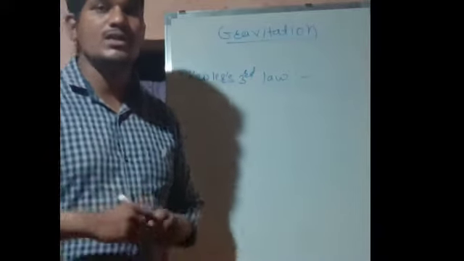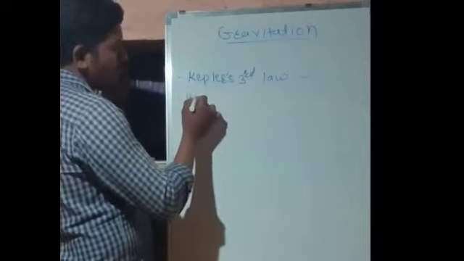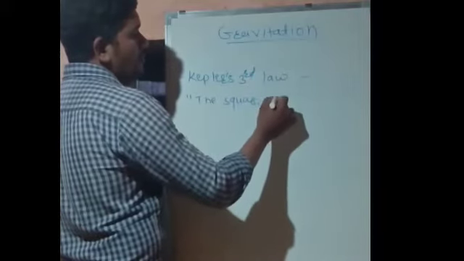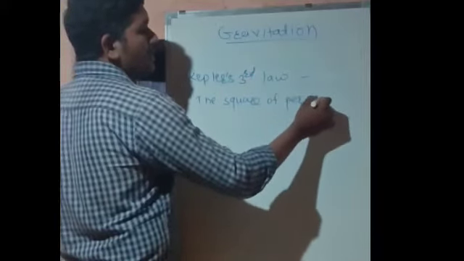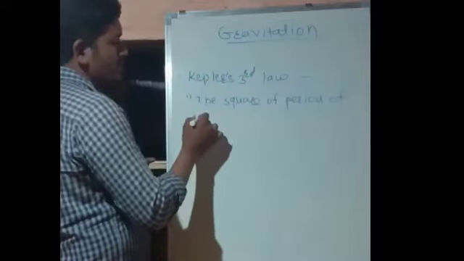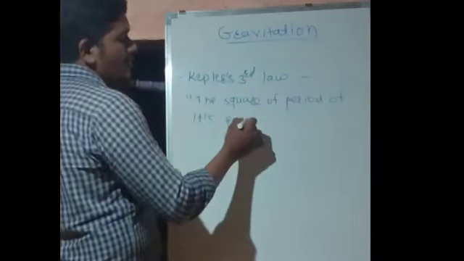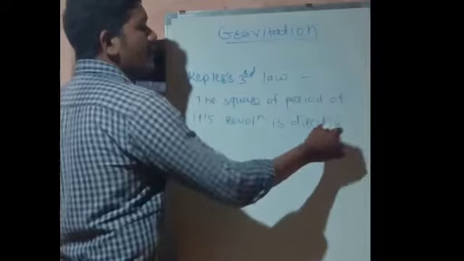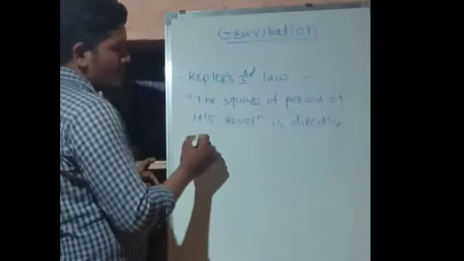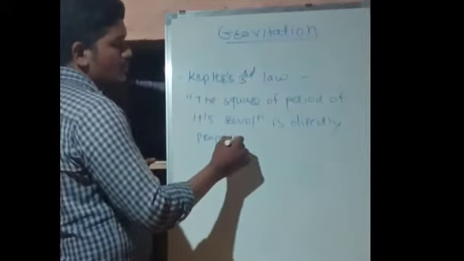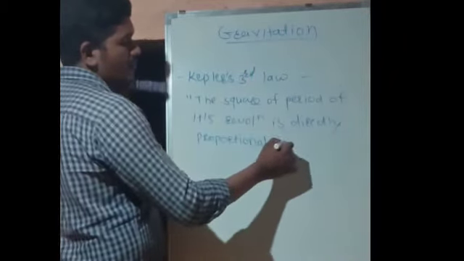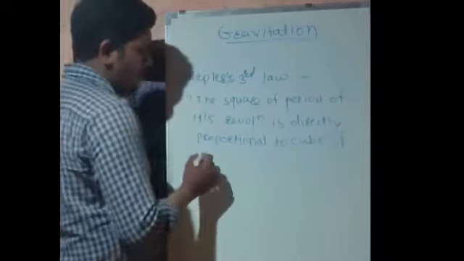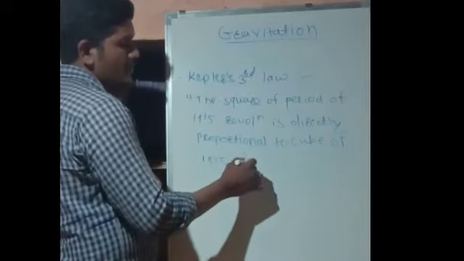Kepler's third law states that the square of the period of its revolution is directly proportional to the cube of its distance.